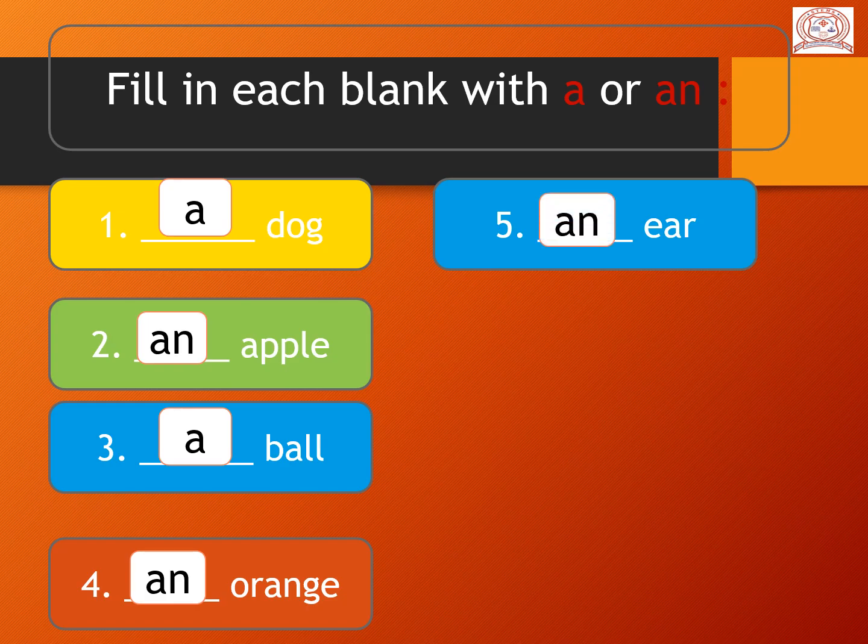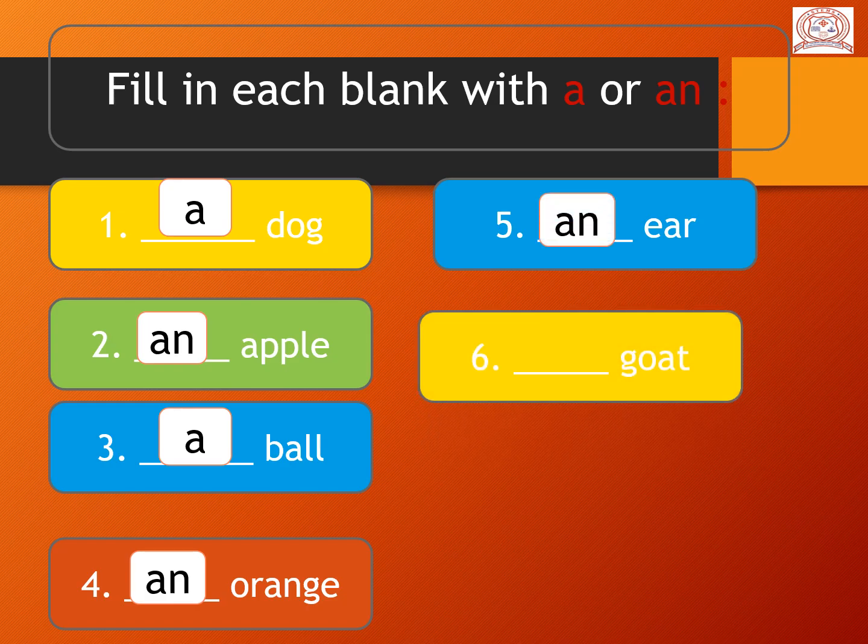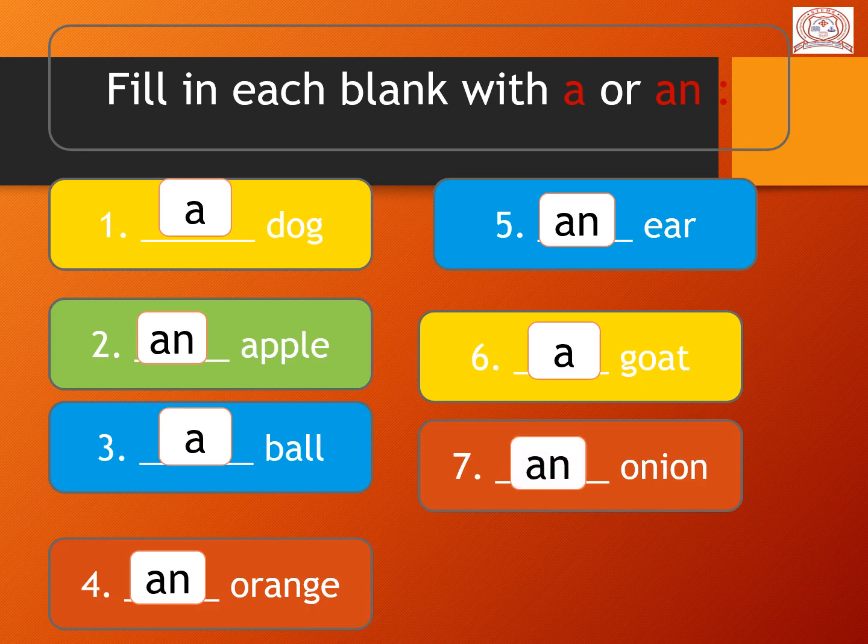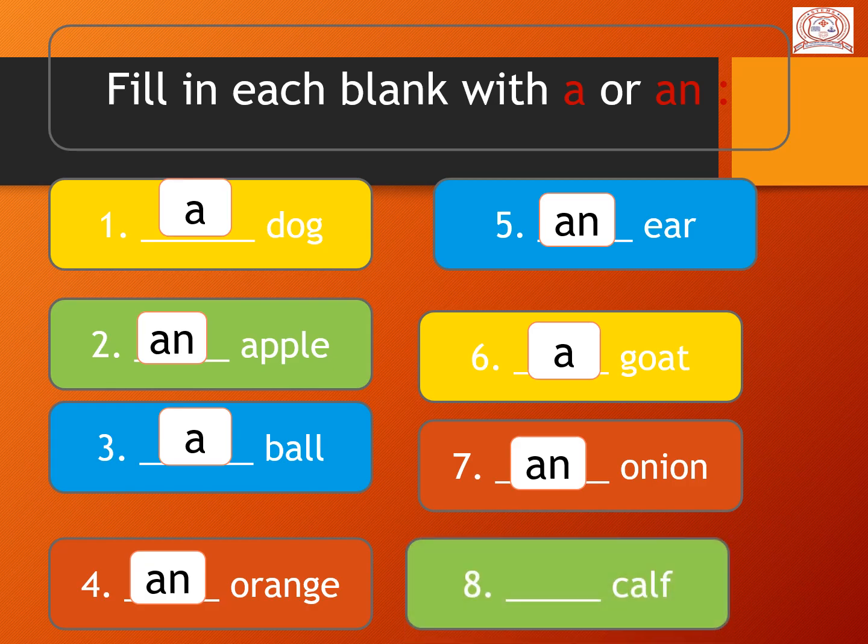AN. Now 6, dash dog. Here we use A. 7 number, dash onion. So the O is a vowel sound. So we use here AN. And the last is 8 number, dash calf. C-A-L-F, calf. So here we use A.